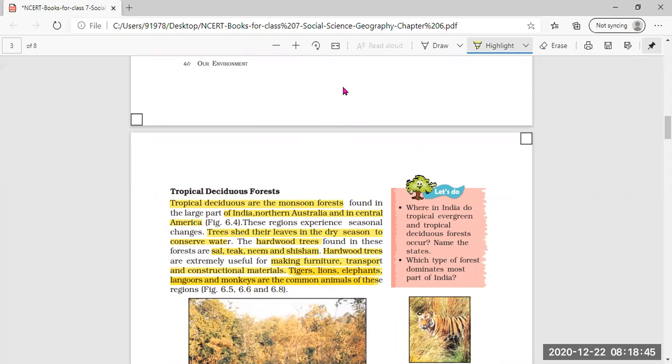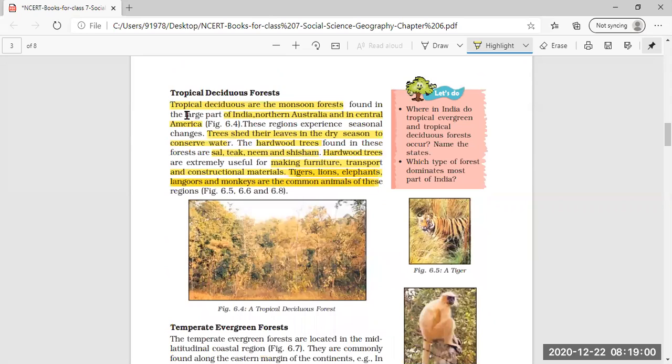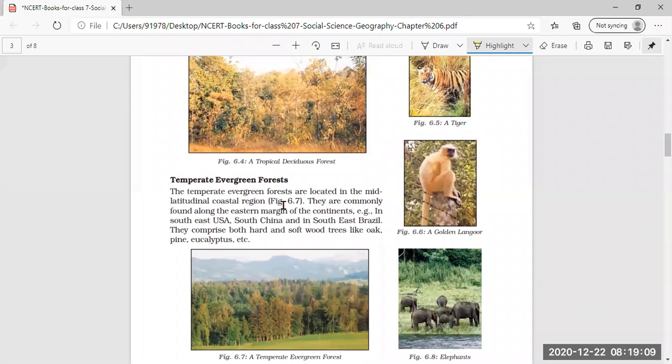In the tropical evergreen forest, the trees do not shed their leaves, but in the tropical deciduous forest, they shed their leaves in the dry season to conserve water. There, rosewood, ebony, and mahogany were the common trees, and in tropical deciduous, sal, teak, neem, and shisham are the common ones. Next, coming to temperate evergreen forest.